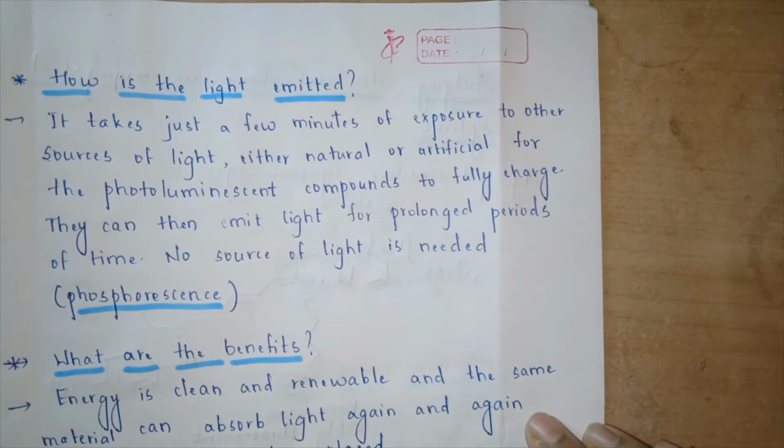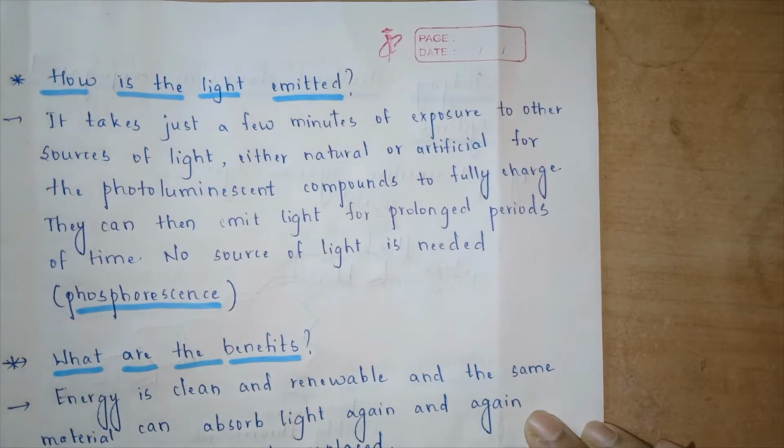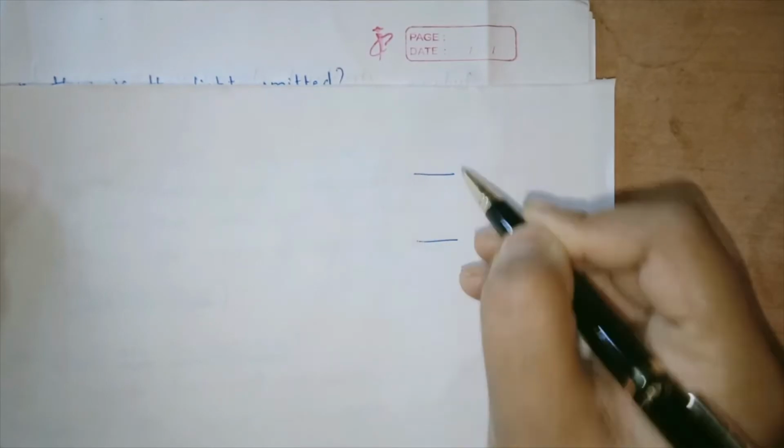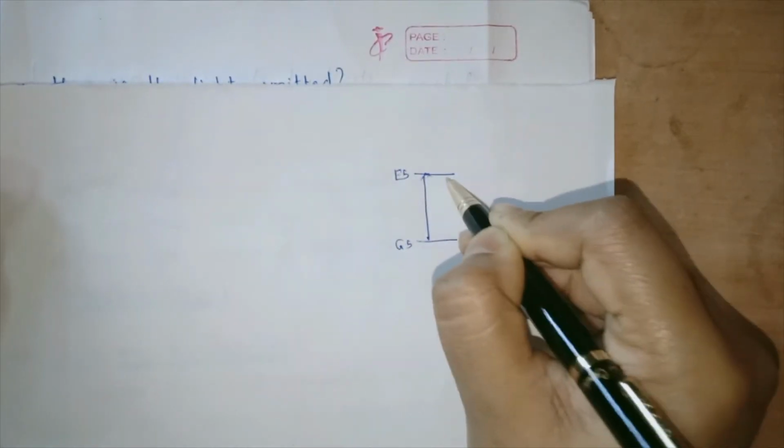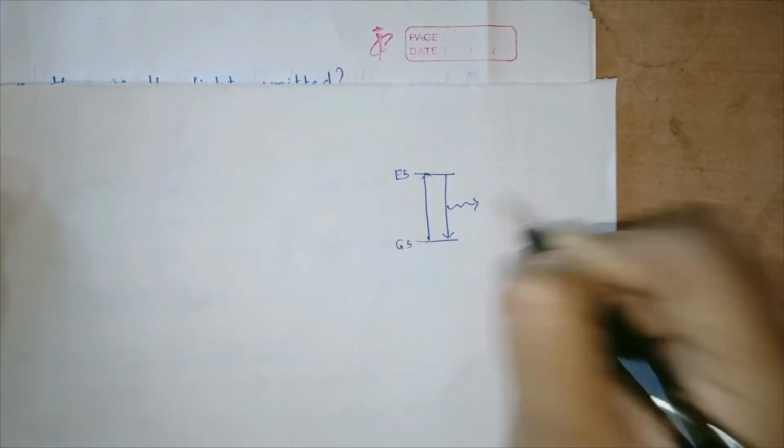So the next question arises: how is light emitted in the system of fluorescence and phosphorescence? We have learned that the electrons go from the ground state to an excited state, and then when they return back, they emit some light.